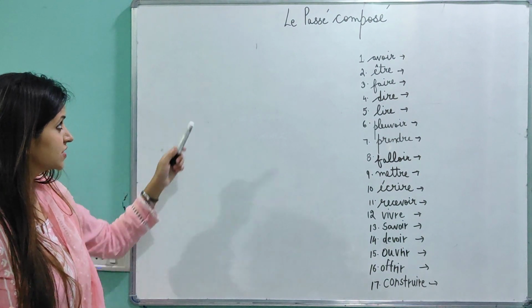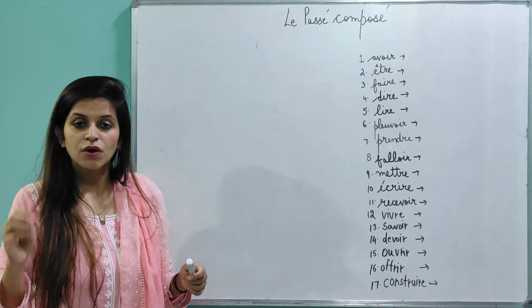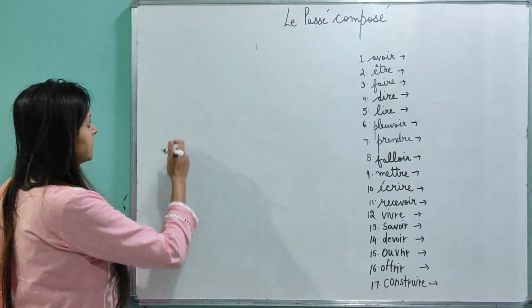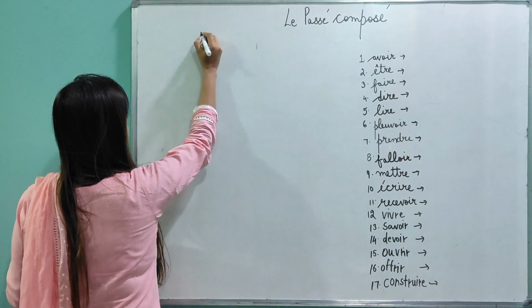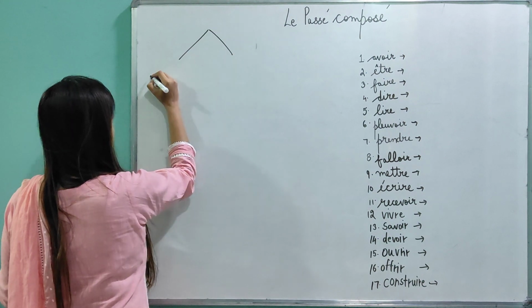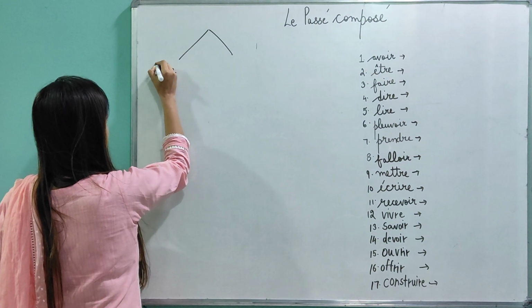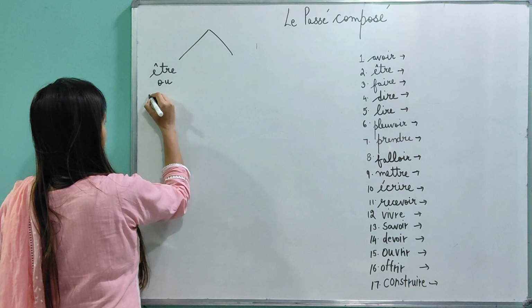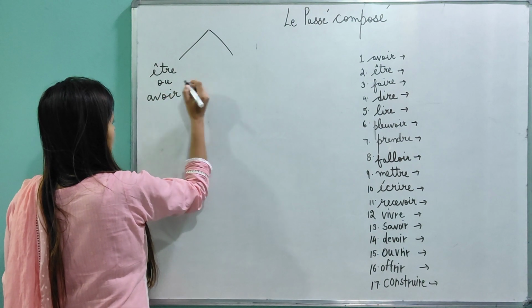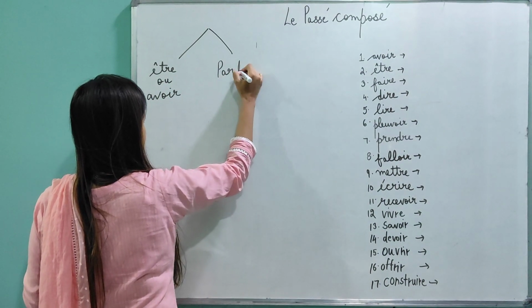So for today, let's just revise passé composé. What happens in passé composé? There are two things in passé composé. One is être ou avoir, and the next is participe passé.